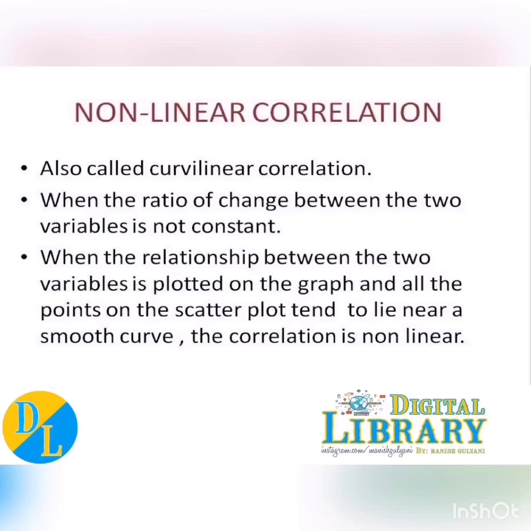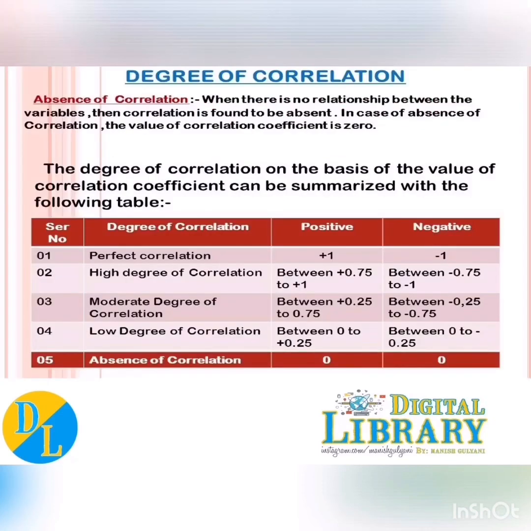Non-linear is just opposite from linear correlation. When both variables change in an unequal proportion. Let's say for example, sometimes price increases by 10%, sometimes by 5%, sometimes by 15%. So that's an example of non-linear correlation.